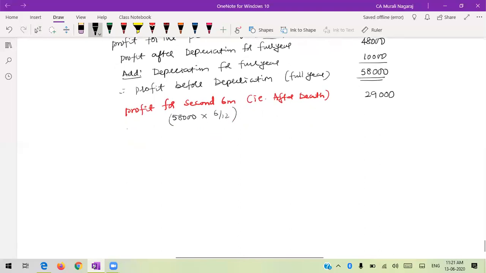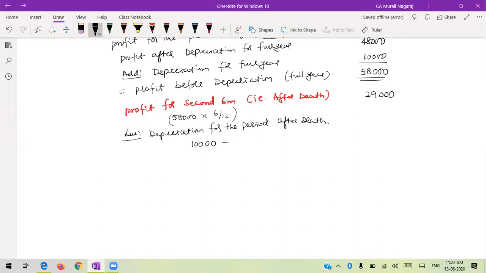Now, less depreciation for the period after death, which is nothing but 10,000 minus 6,000. This 6,000 is for the first six months up to September. So the balance 4,000 is for the current period.